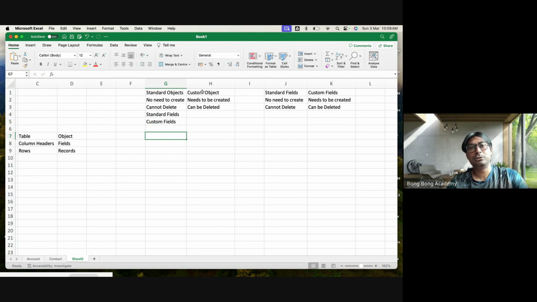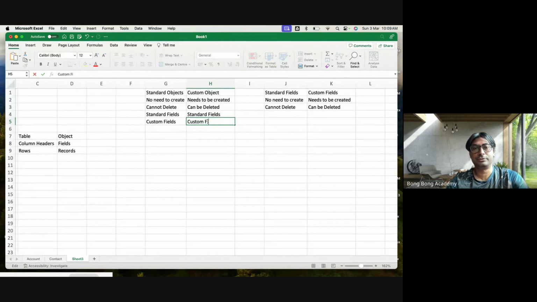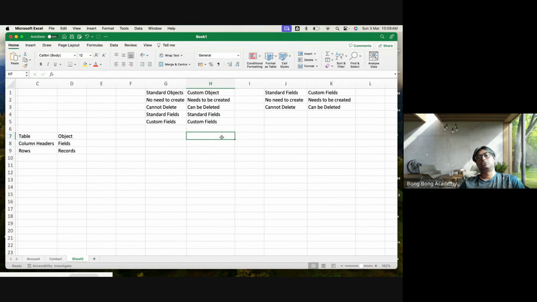Similarly, whenever you create a new custom object, Salesforce automatically will create some standard fields for you. And of course, you are creating a custom object, so most of the fields will be created by you. So the custom fields will also be created. So do not confuse this.